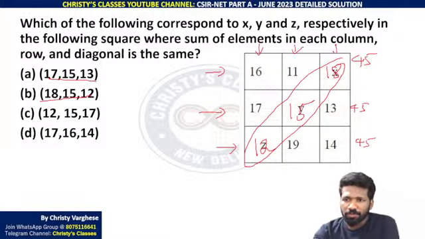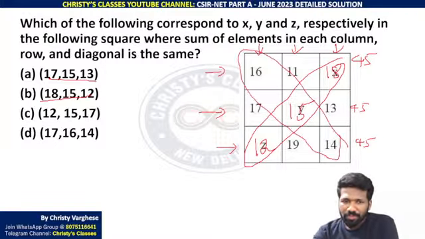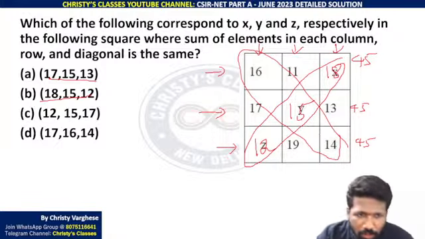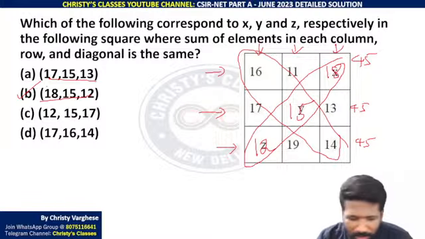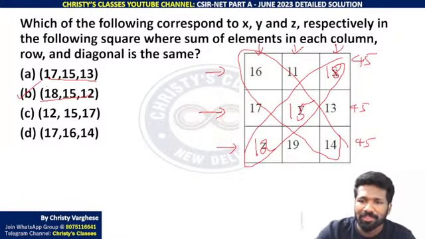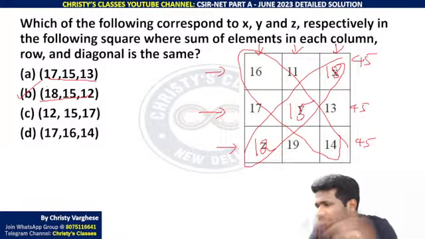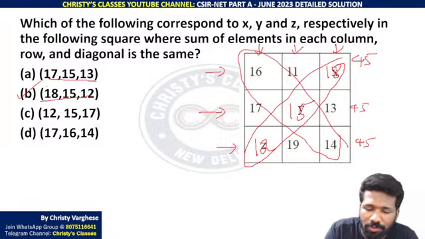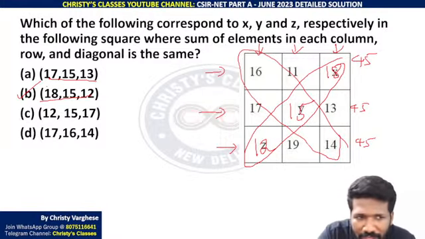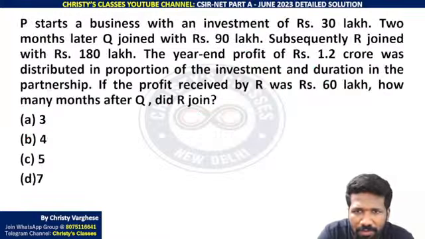This will also be 45. This will also be 45. And even this is also 45. Again, if you think that checking all that is difficult, you can eliminate the other two options and come back to option B also. But this is not very time consuming. If your mental math is good, looking at the numbers itself you will understand that this is going to add up to 45. Anyway, option B, 18, 15, 12 will be the answer.